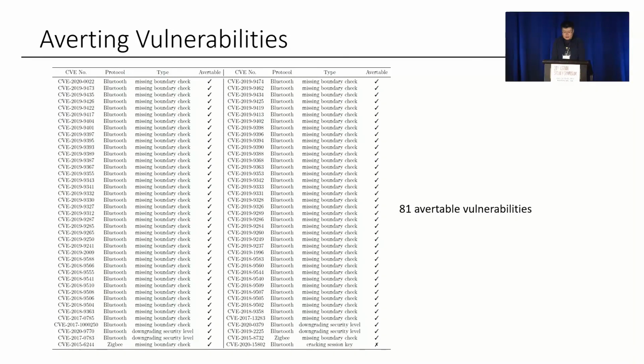We collected newly disclosed Bluetooth and Zigbee vulnerabilities, and we found almost all of them can be averted if ProFactory was involved in protocol modeling. The only one that could not be averted is about crypto key cracking, which is not covered in the current ProFactory implementation.